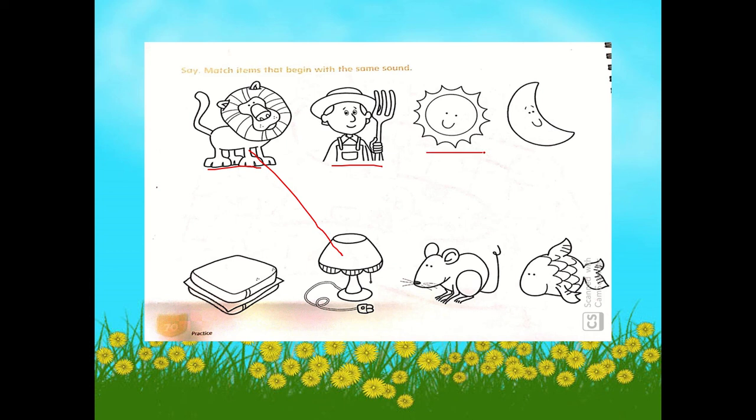Next, sun. The word sun begins with the sound of the letter S, which is the S sound. So which objects below begin with the S sound? Next, we have the moon. The word moon begins with M, or the sound of the letter M. Which objects below begin with the sound of the letter M? Good job, KGs.